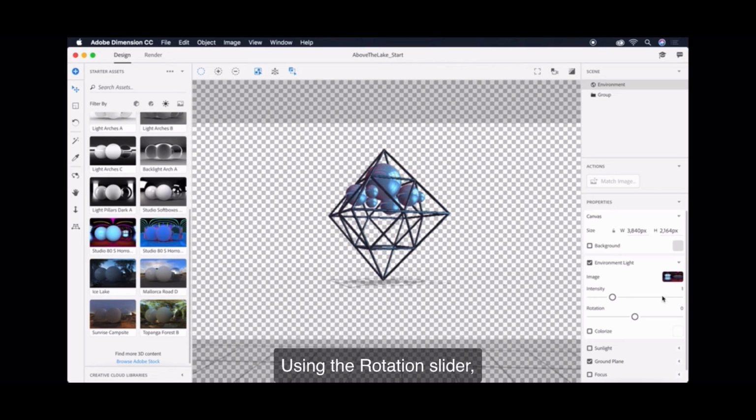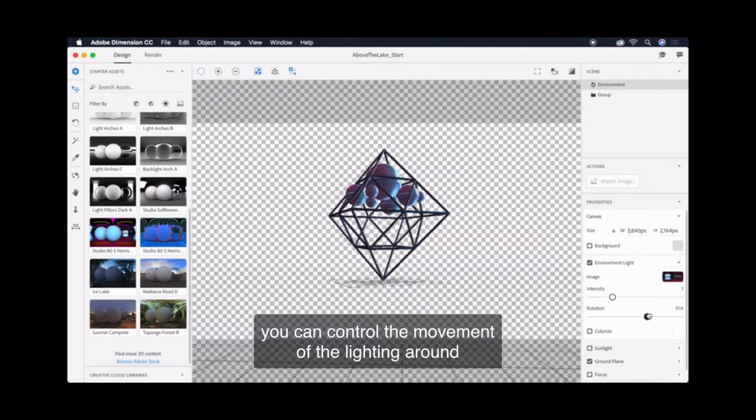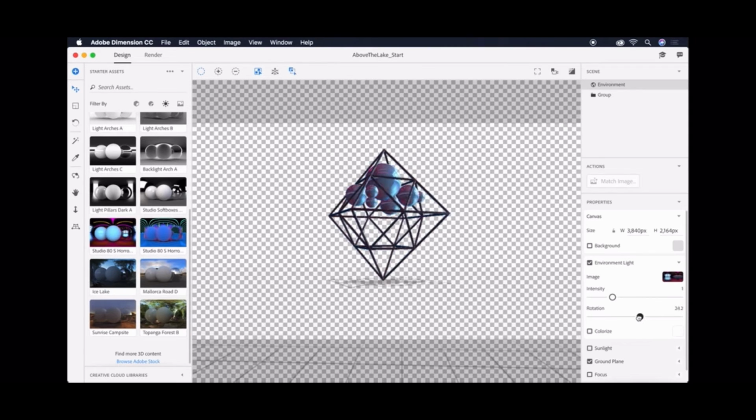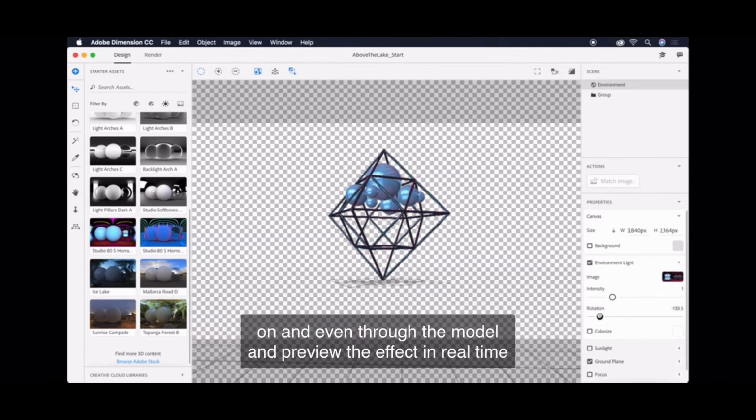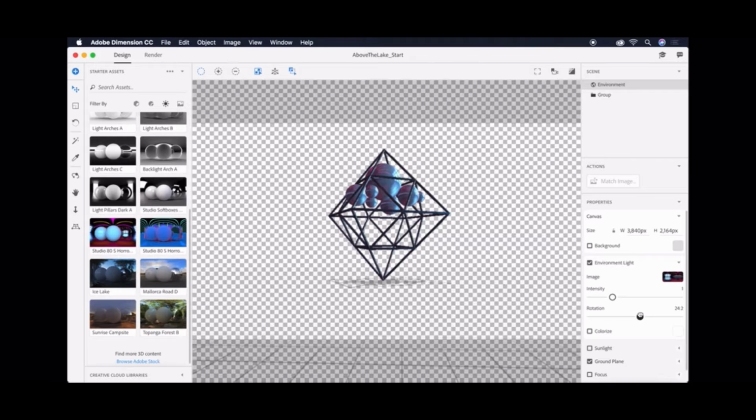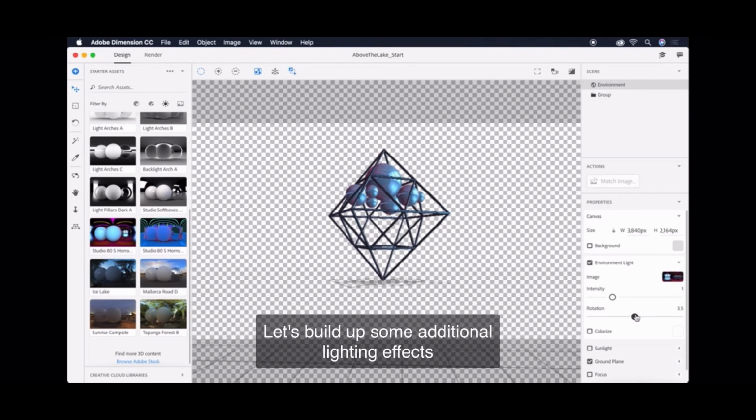Using the rotation slider, you can control the movement of the lighting around and even through the model and preview the effect in real time without even using the render preview.